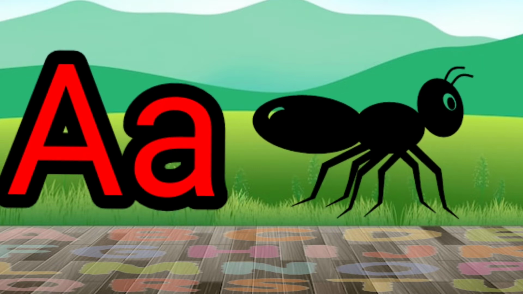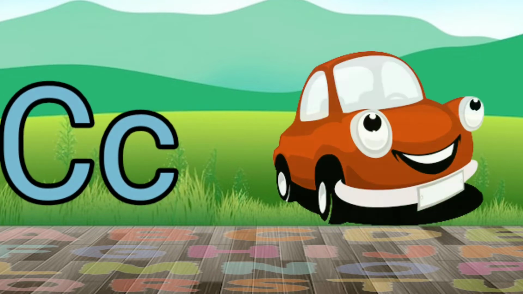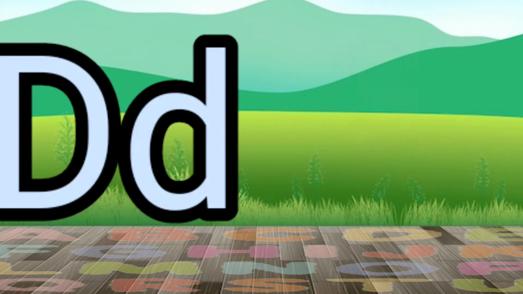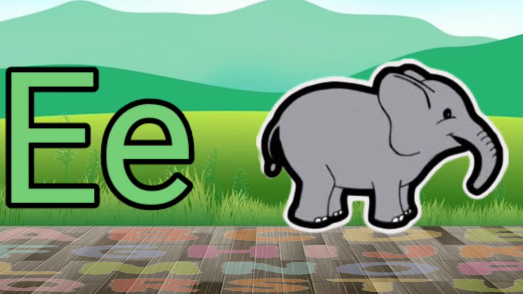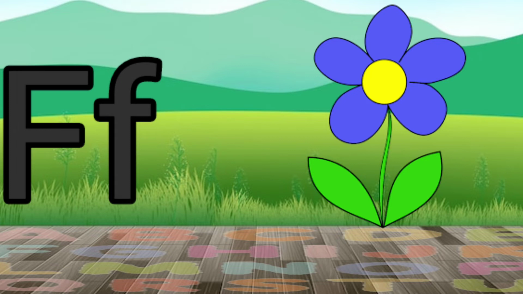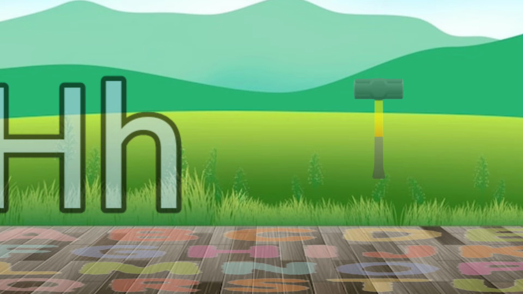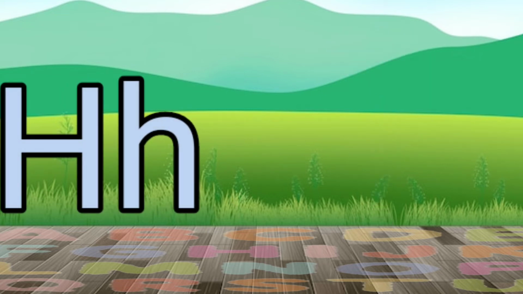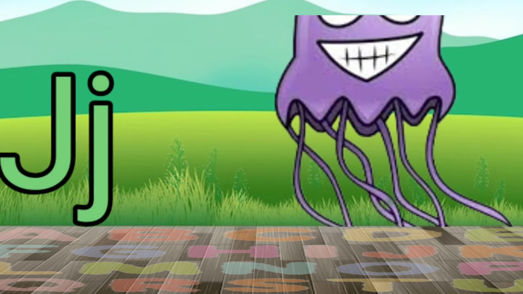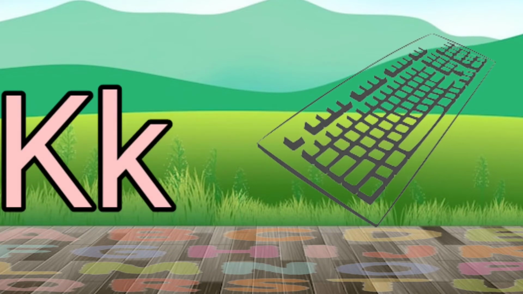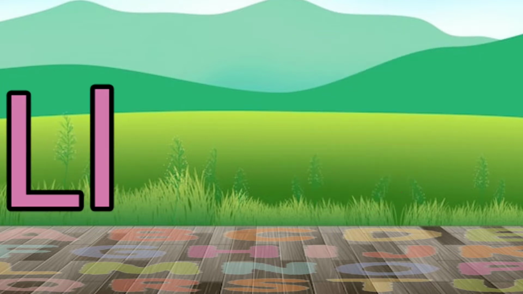A is for ant, B is for ball, C is for car, D is for dog, E is for elephant, F is for flower, G is for gift, H is for hammer, I is for igloo, J is for jellyfish, K is for keyboard, L is for lemon,